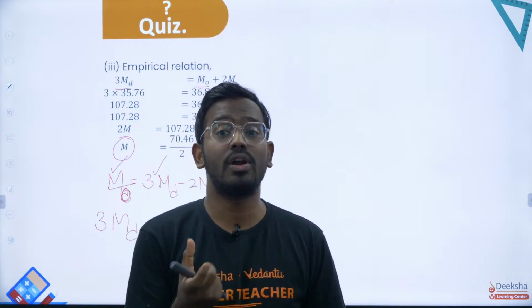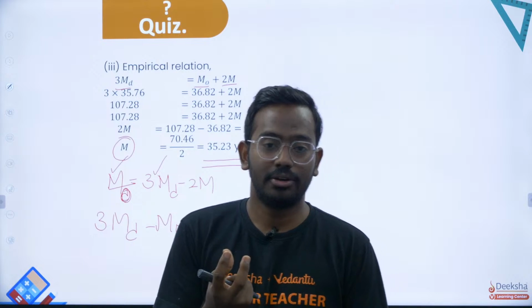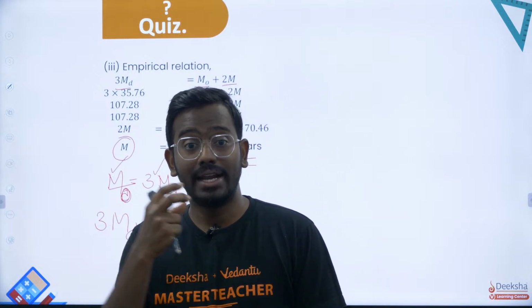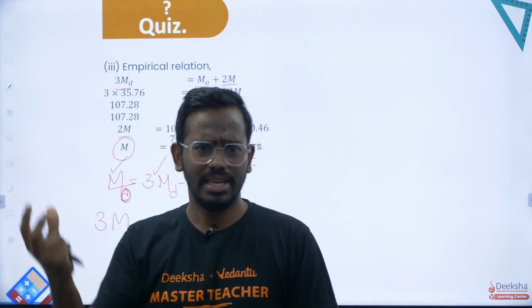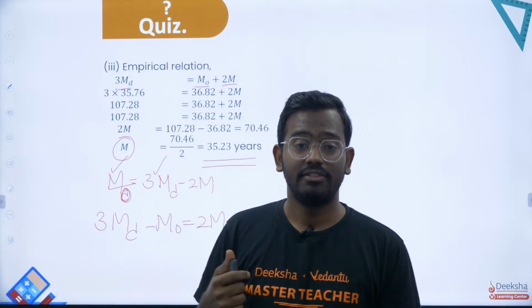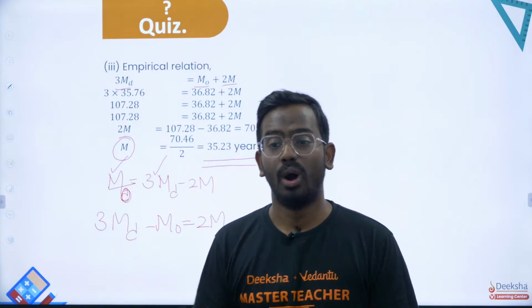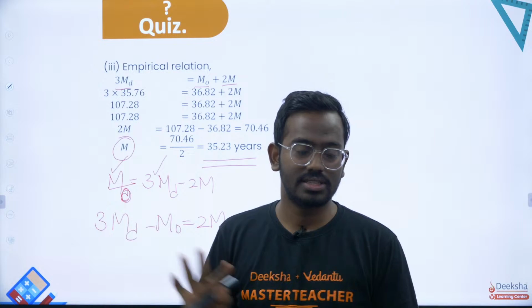We have also learned something called assumed mean method. Yes, we have also learned how to find the median, mode and mean for the grouped data. All these things we have learned, and also few things where we have applied the empirical relation, that is the relation between mean, median and mode. All these types of questions we have discussed exhaustively.